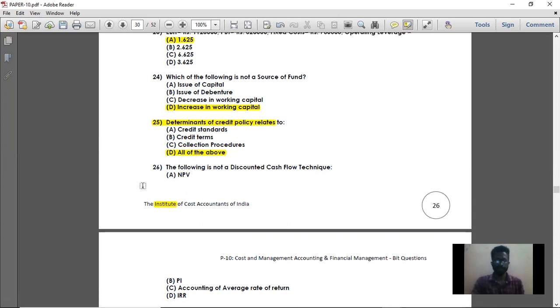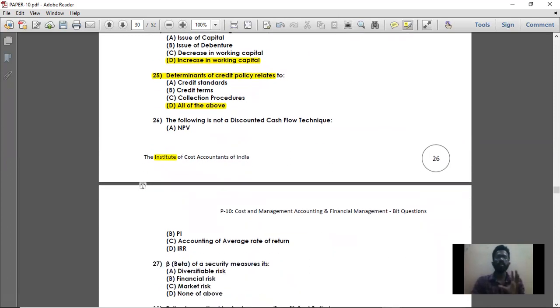Next, question number 26. The following is not a discounted cash flow technique. So what is meant by discounted cash flow technique? First you should know. Discounted cash flow technique is nothing but a particular formula which is using present value of cash inflow or present value of cash. See, when you are converting future cash into present cash, it is known as discounted cash flow. Suppose at the end of 10 years, I am receiving 15 lakh rupees. If you are converting it to the present value, then it is called discounted cash flow technique.